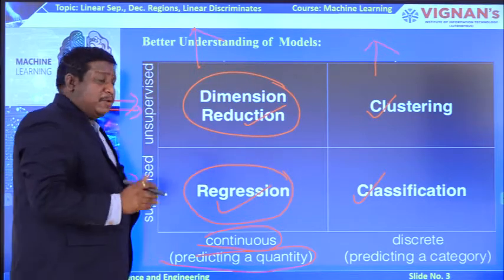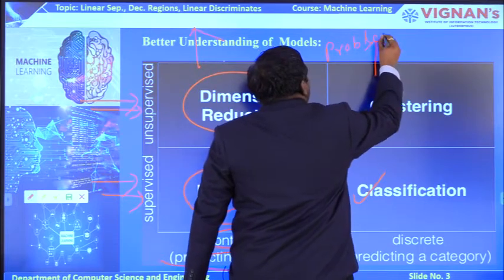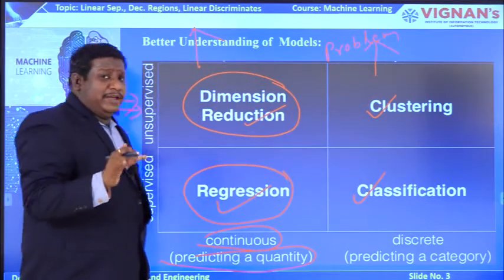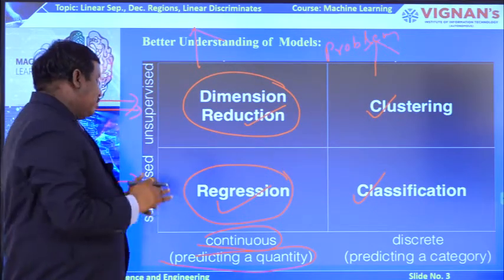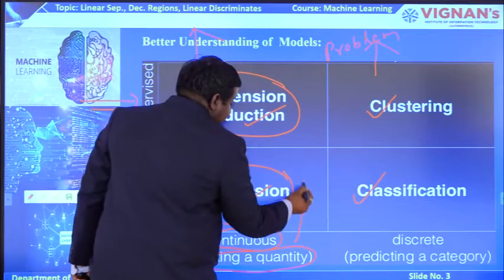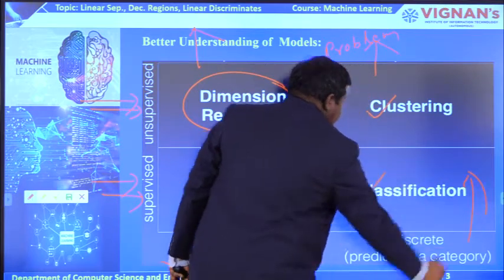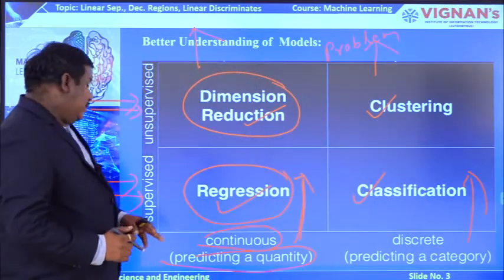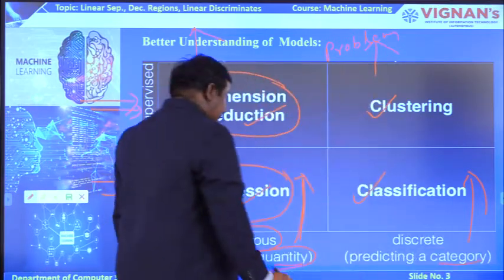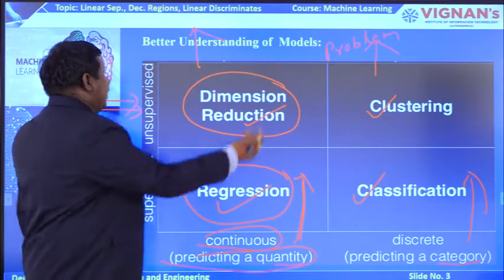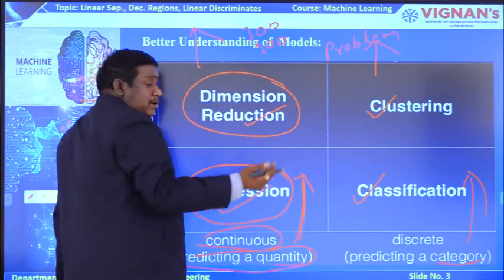That means suppose you have a problem. I had given you a problem. Now you need to understand about the data, whether the data in that problem is continuous data or discrete data. If it is continuous data, then you can consider this one. If it is discrete data, you continue with this. Then my next question is whether I am going to predict a quantity or a category. The main difference here is that quantity means size, so take it as 300, 400, like this, whatever it may be.